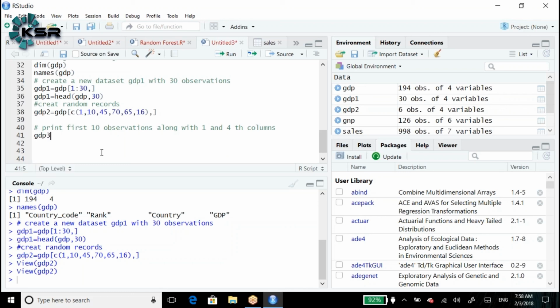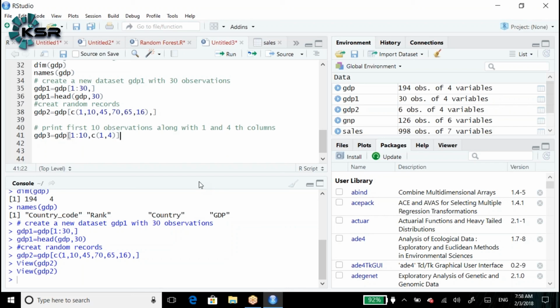GDP 3 is equal to GDP of 1 colon 10. That means 1 colon 10 will be the first record to 10th record, comma c of 1 comma 4. c means concatenation. 1 comma 4 means first column, fourth column. For example, if instead of the comma in 1 comma 4 I give 1 colon 4, it will take 1, 2, 3, 4.